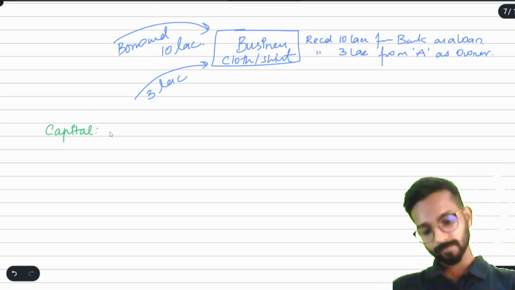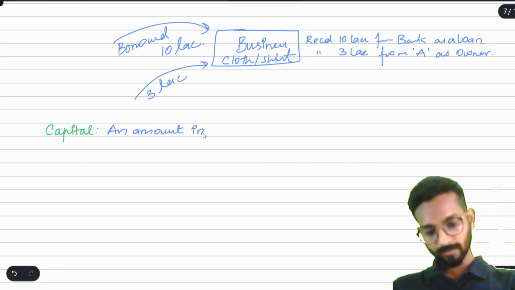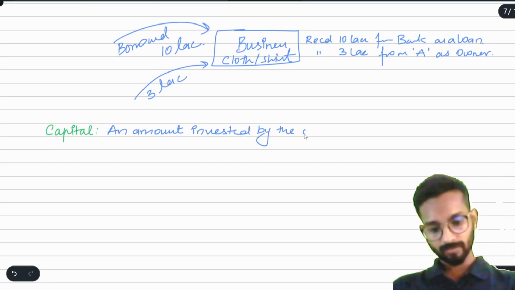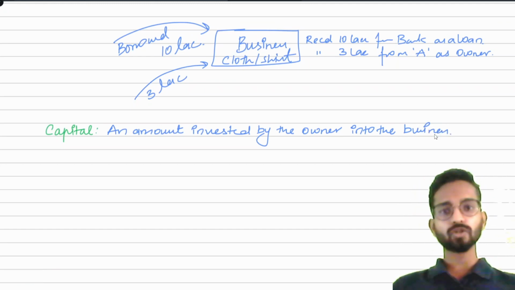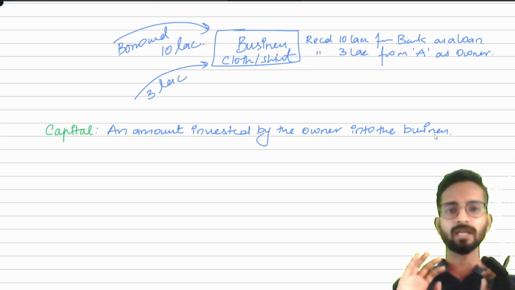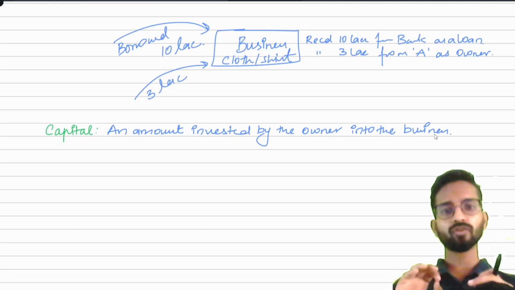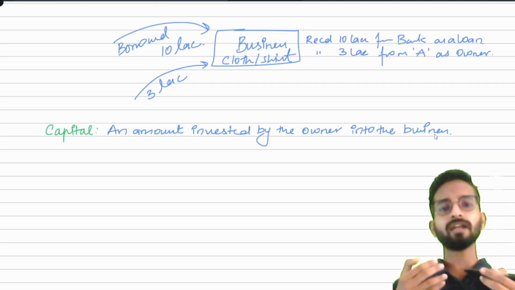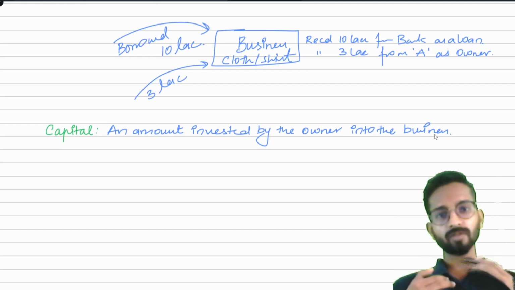The amount invested by the owner into the business. Understood? That is why capital is also in the nature of liability only, because the business thinks that if I have received money from any person, that is my liability, whether it is the owner, or a bank loan or anything. But the only difference is that if the owner is investing, it becomes the owner's capital.